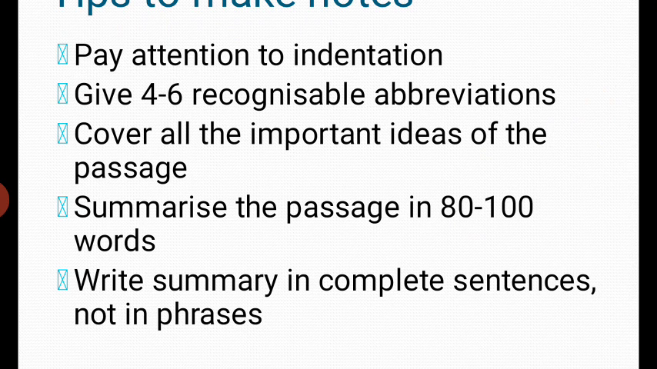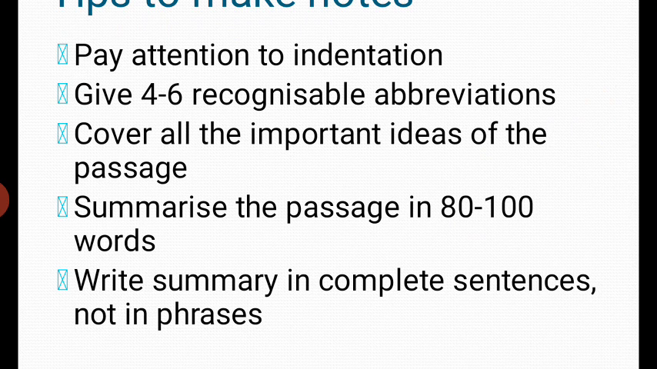Yes, dear students, as I told you earlier as well, the notes are to be made in phrases and never in sentences. But in summary, the language has to be grammatically correct. That's why the summary is to be written in complete sentences and abbreviations are not to be used in summary. The summary is to be written in complete sentences in 80 to 100 words.